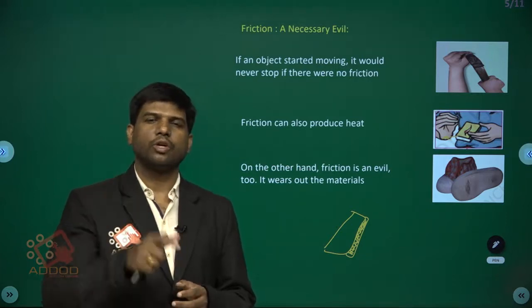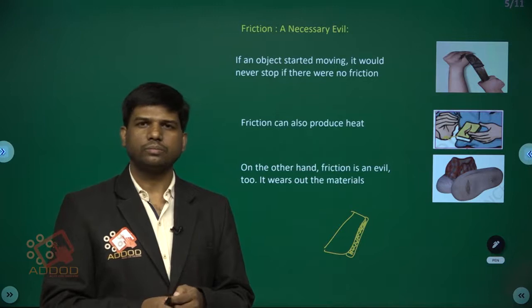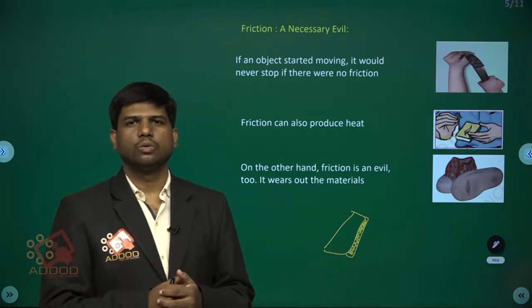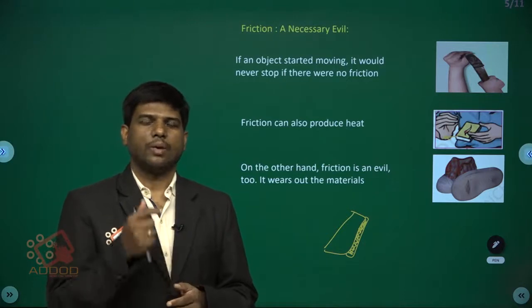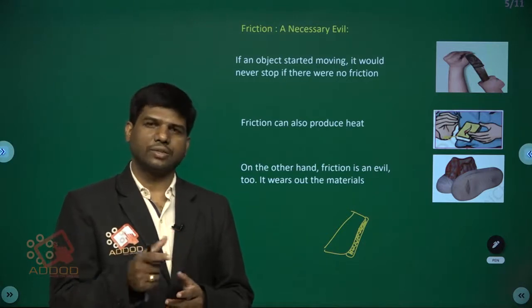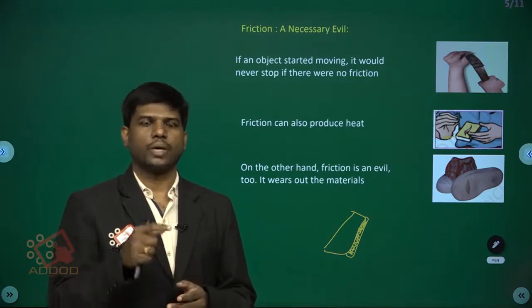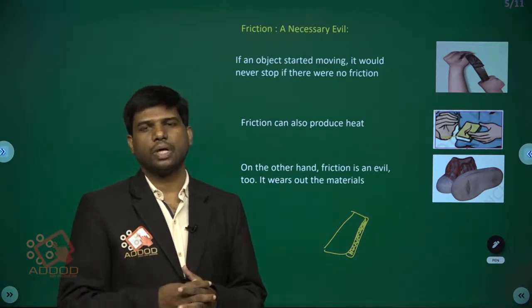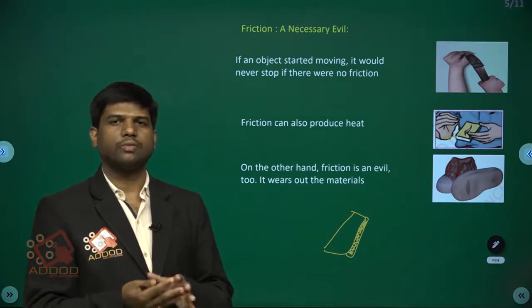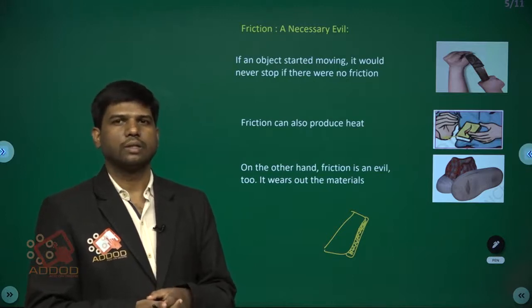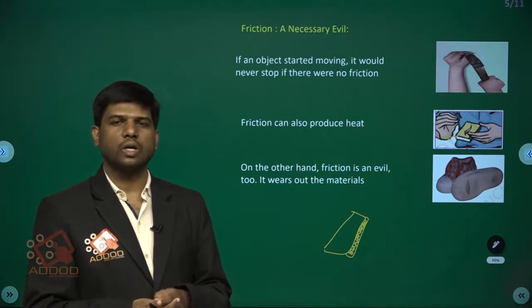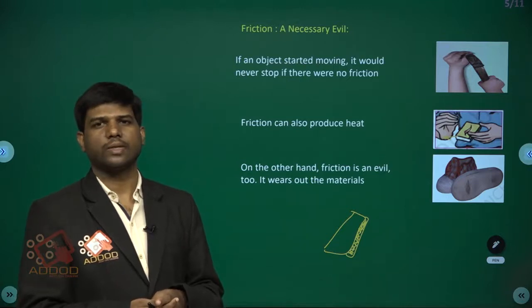Actually, if you apply force on the ball, it ceases to move, but why does it come to rest? Because the distance is depending on the surface between those two surfaces. It is depending on the smoothness or roughness between the surfaces.